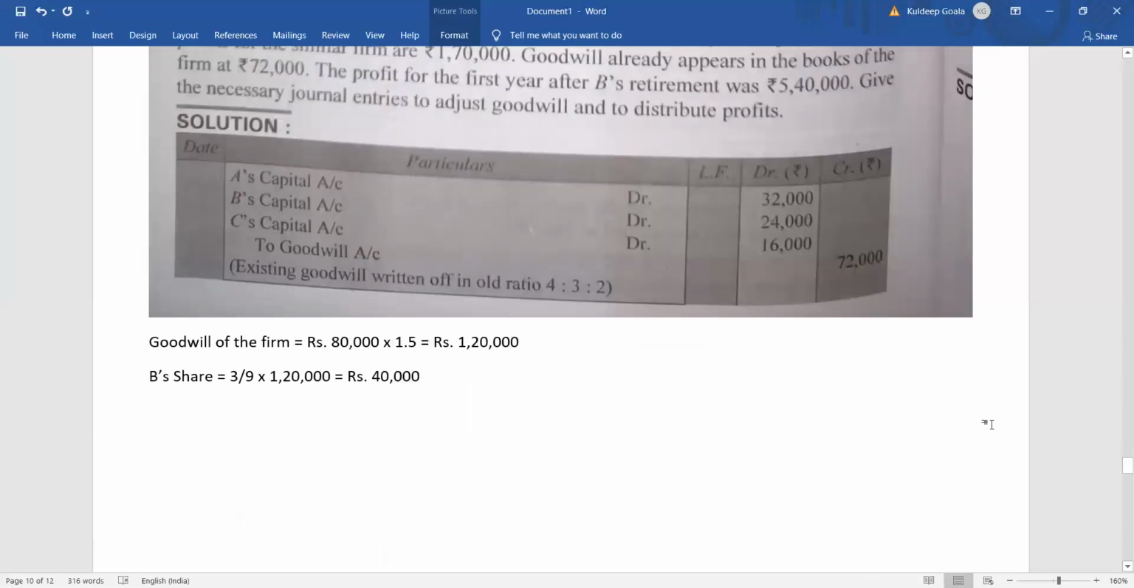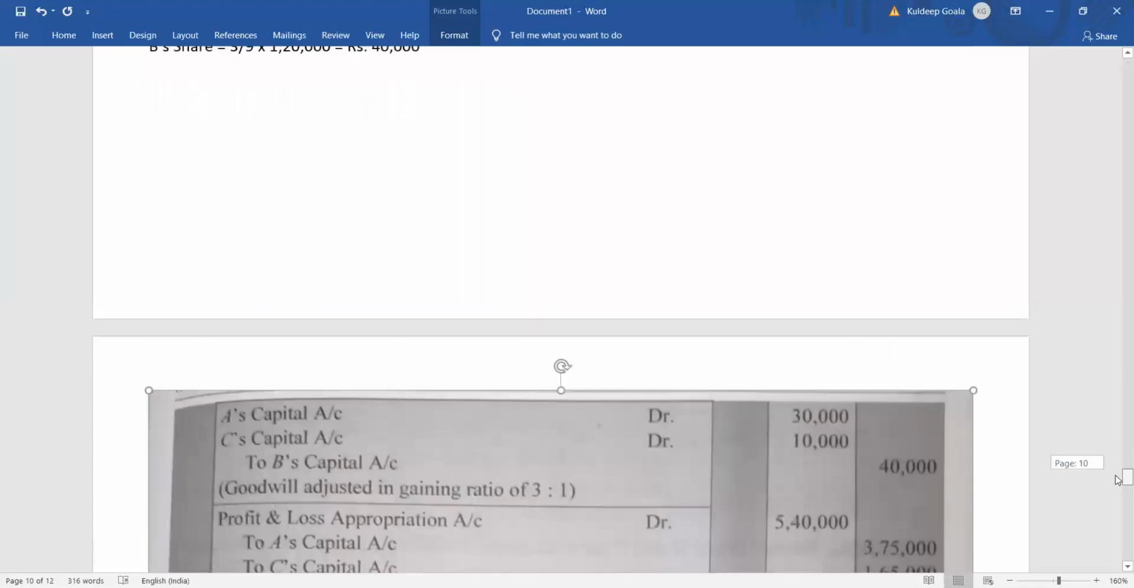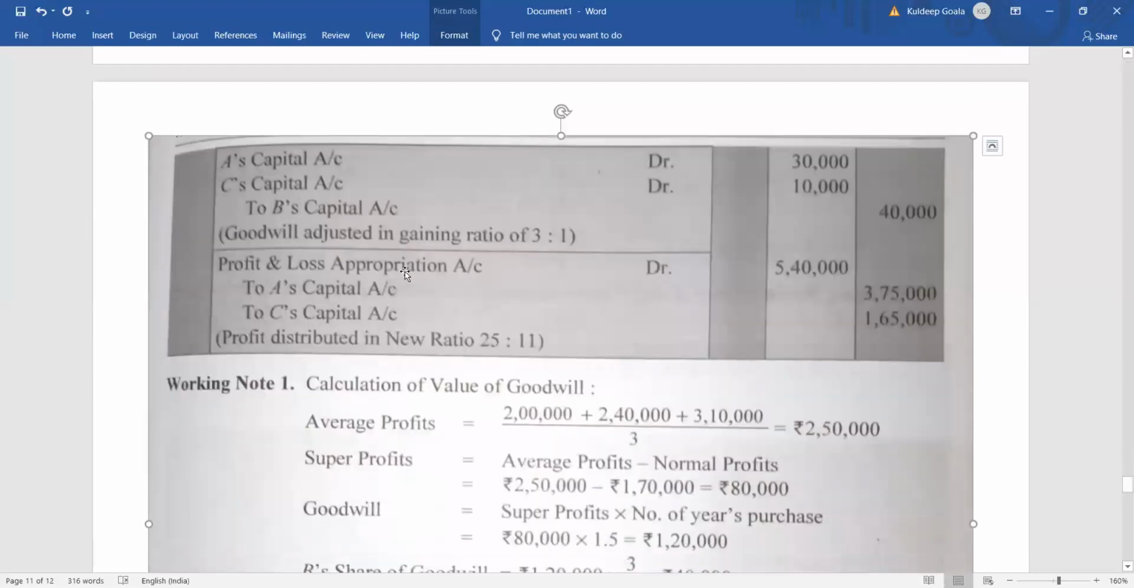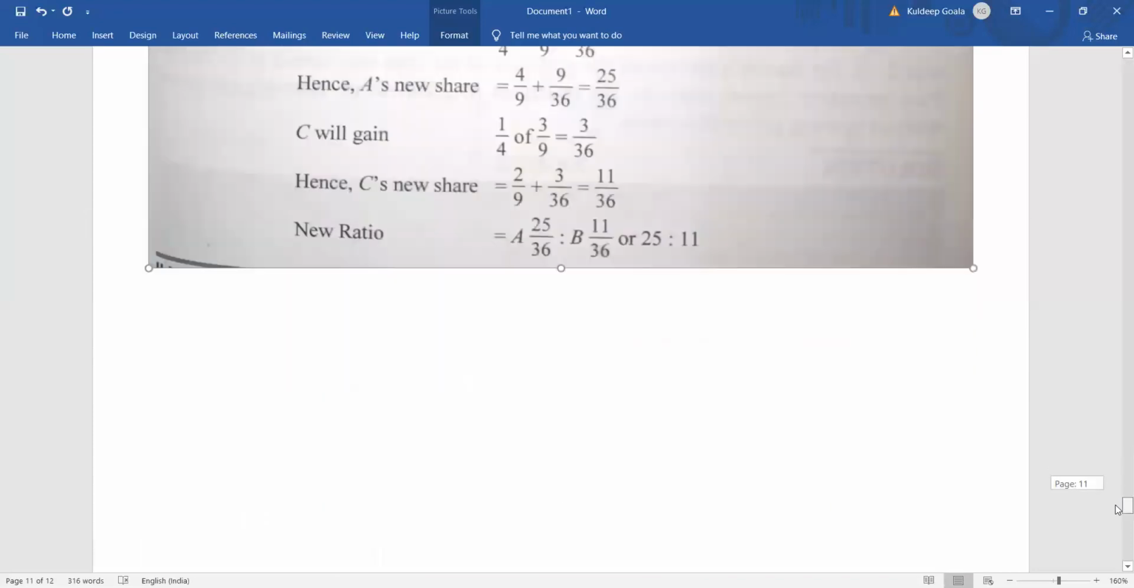This profit, right? So profit and loss appropriation account debit to A's capital account, to C's capital account. How much? 3,75,000 and 1,65,000. It's just the distribution of profit. Clear? I hope all of you understood this part also.